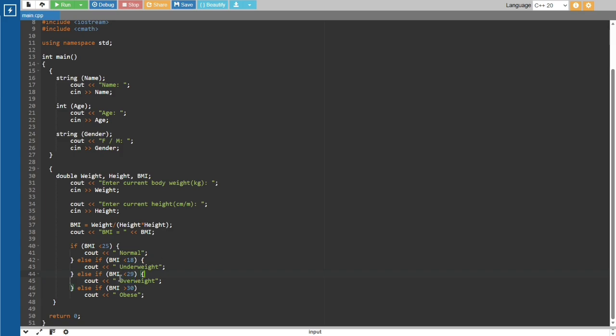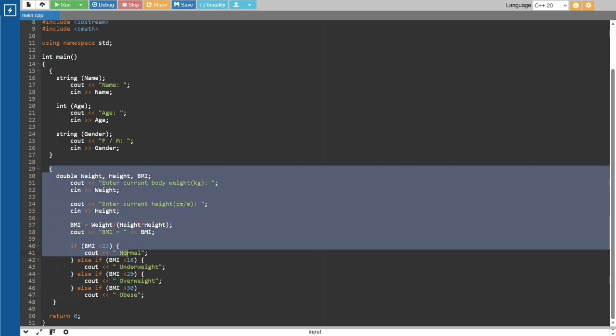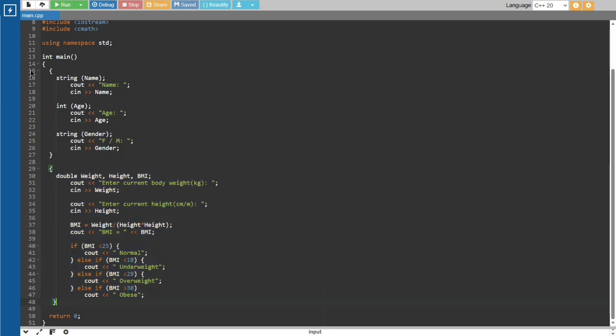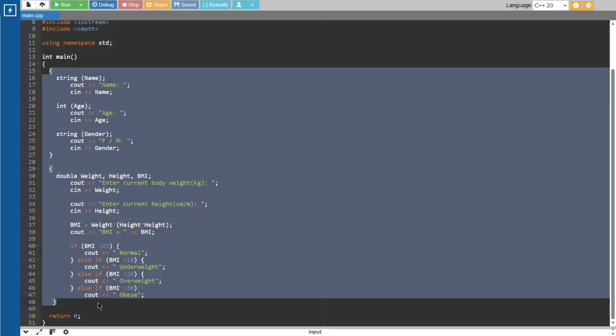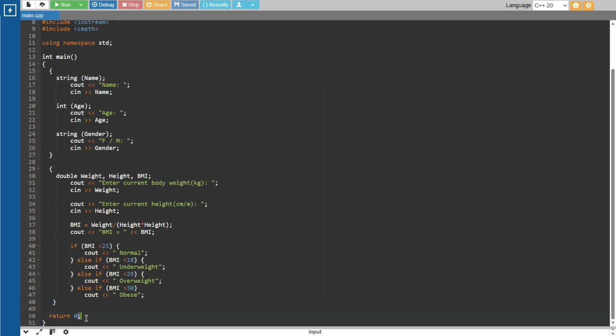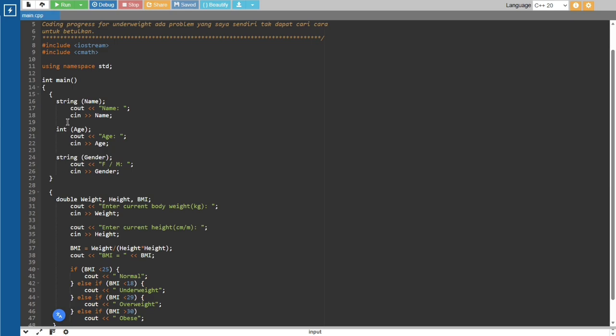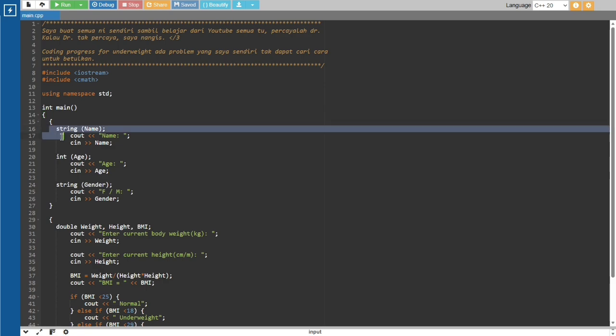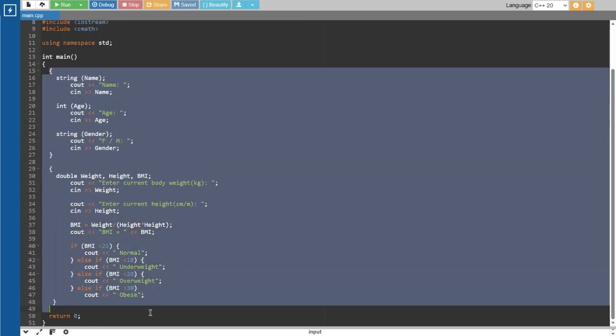And then the final close brackets for the second phase, and that's it. This is pretty much done, and then I will write return 0, meaning it will end the whole process and return to the starting point. And then another closing bracket to close this entire thing.